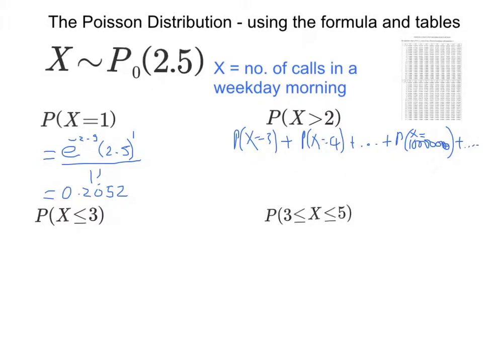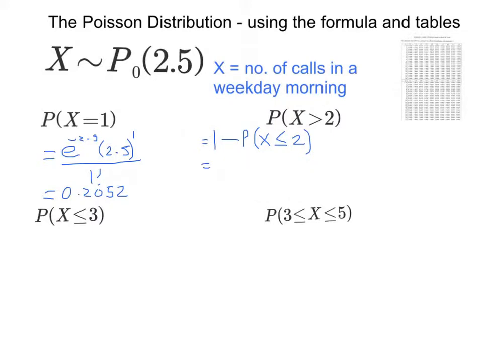So what we're going to do is not do that at all, and actually do the opposite. We ask what is the opposite of more than 2. Well, that is the probability that it is less than or equal to 2. So the opposite of more than 2 is less than or equal to 2, and then we'll do 1 minus, because all probabilities add up to 1, to get the probability that it's bigger than 2.